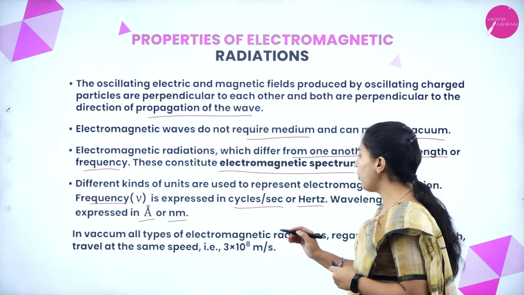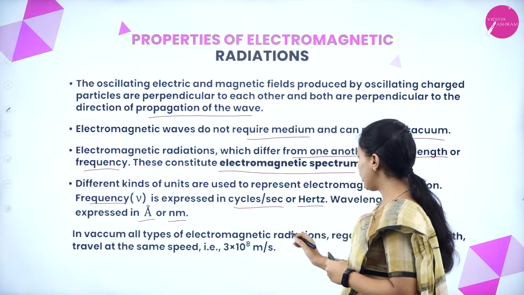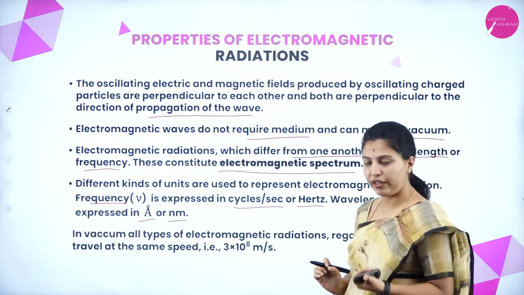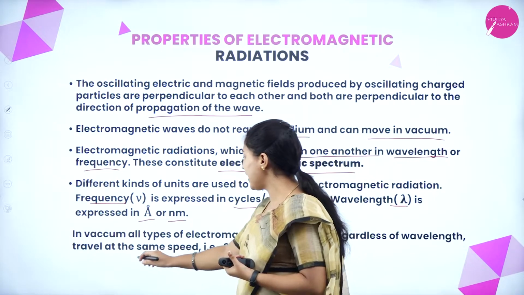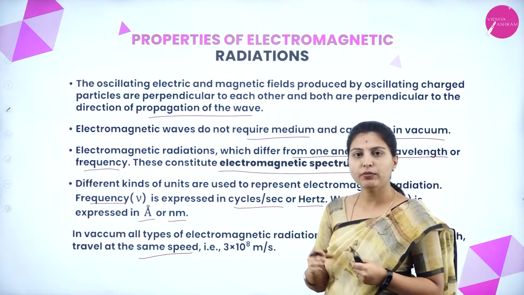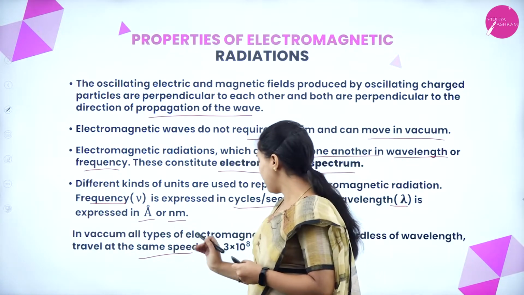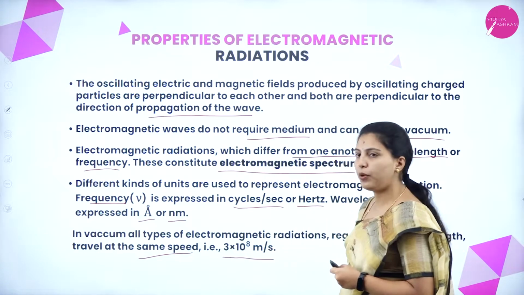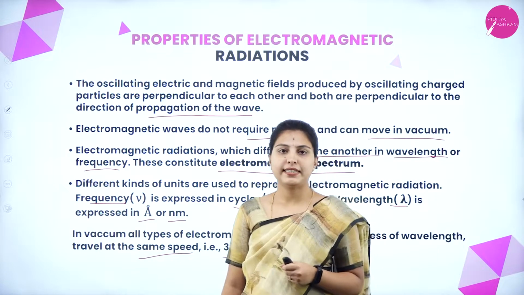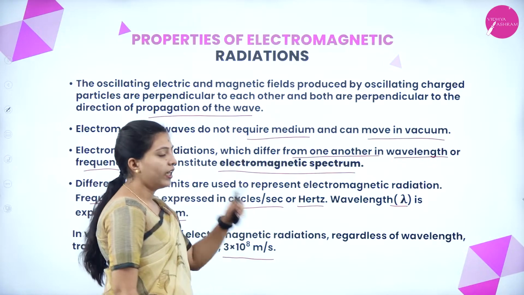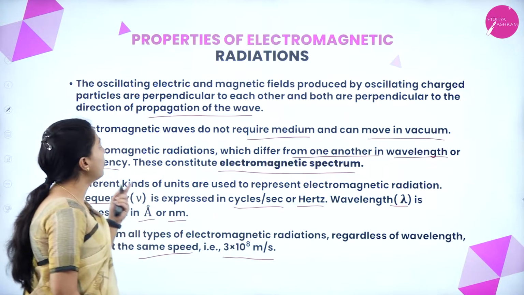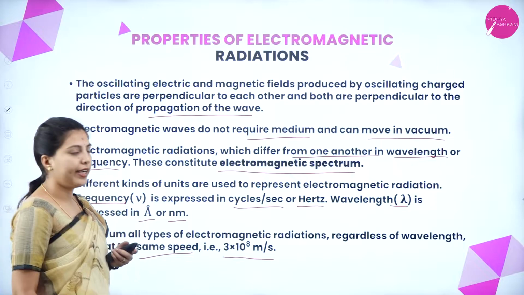Next, in vacuum all the types of electromagnetic radiation, regardless of wavelength, travel at the same speed, that is 3 into 10 to the power of 8 meter per second. These are the characteristics or properties of electromagnetic radiation.